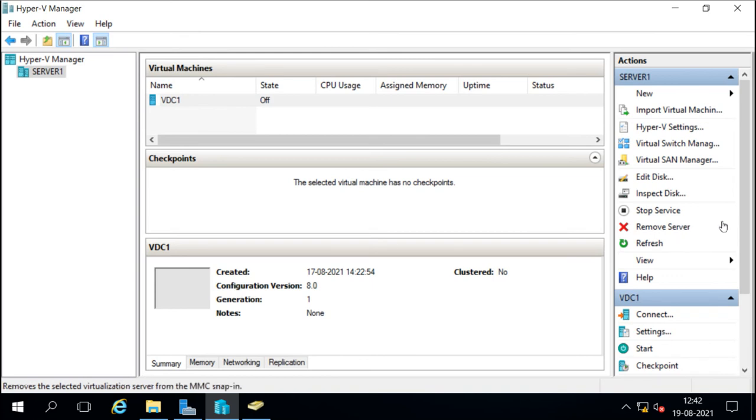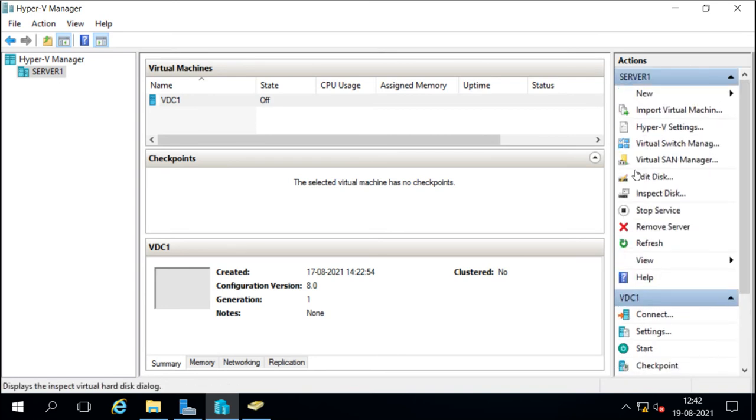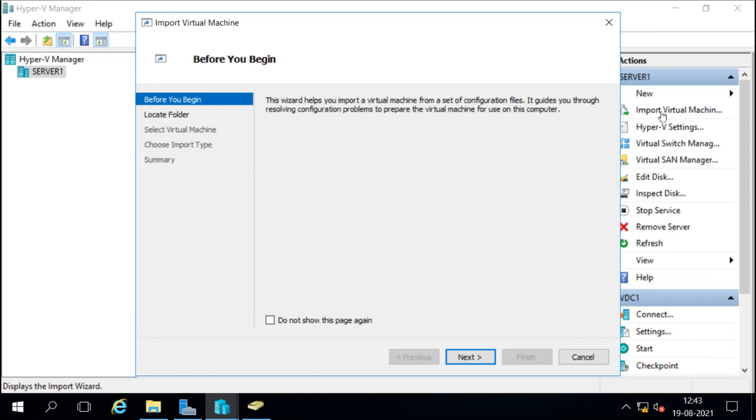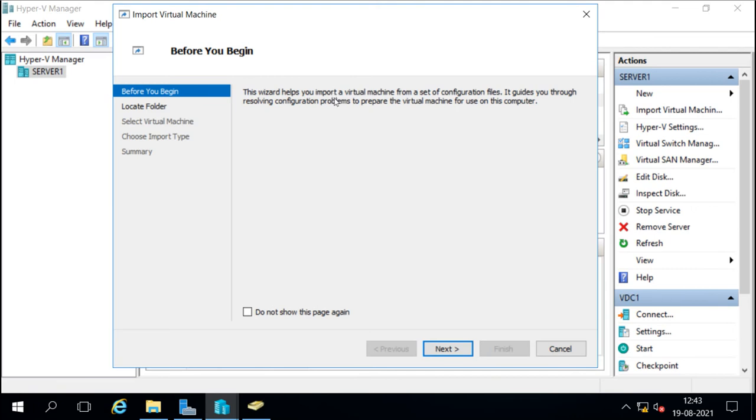For that, we will select import virtual machine from our Hyper-V server. We can import it on this Hyper-V or on any other Hyper-V within the domain, so it will be a member of the domain. So we click on import virtual machine from the Hyper-V manager. It opens this wizard for importing the virtual machine. It says the wizard helps you import the virtual machine from a set of configuration files, and it guides you through resolving configuration problems to prepare the virtual machine for use on this computer.